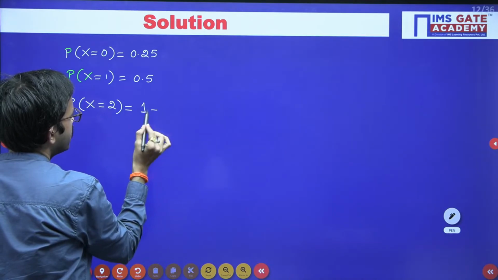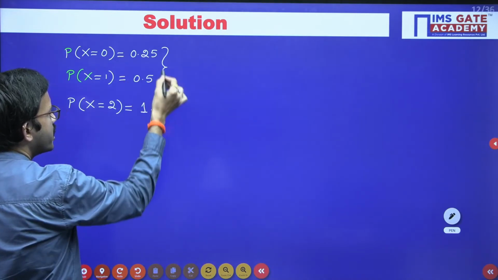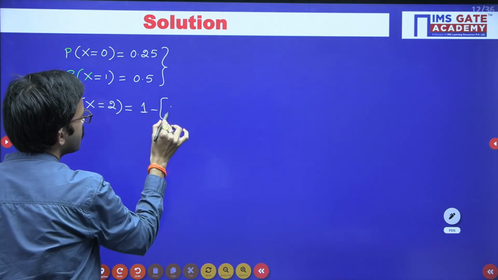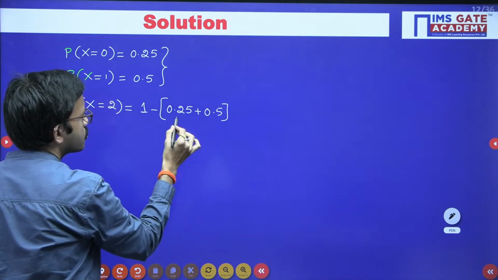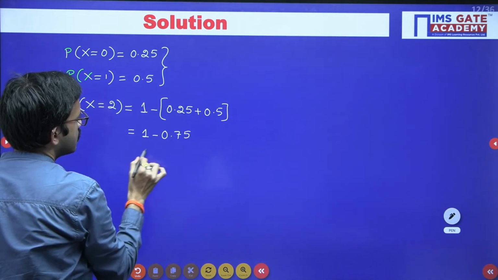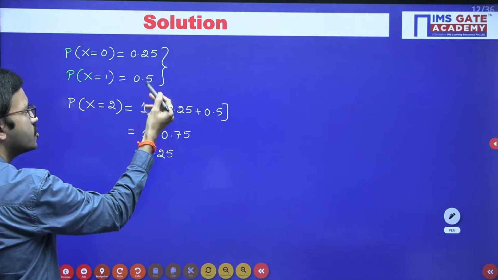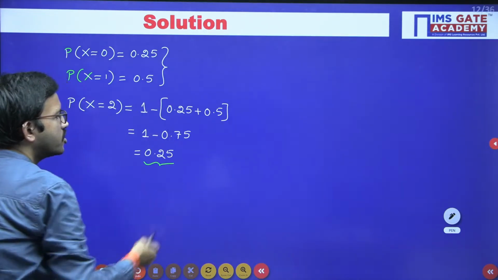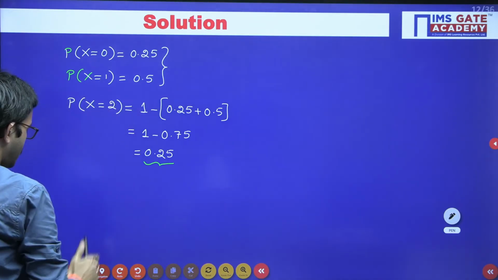So you can calculate this value by adding these two and subtracting that value from 1. Okay, so directly I am writing here 1 minus (0.25 plus 0.5). 0.25 plus 0.5 is 0.75. 1 minus 0.75 is 0.25. Or directly by observing these two, 0.25 plus 0.5 you are getting 0.75. By adding which value will you get the resultant value as 1? That is nothing but 0.25. So in that way also you can directly guess. Okay, so now you got all the probabilities for 0, 1, 2.